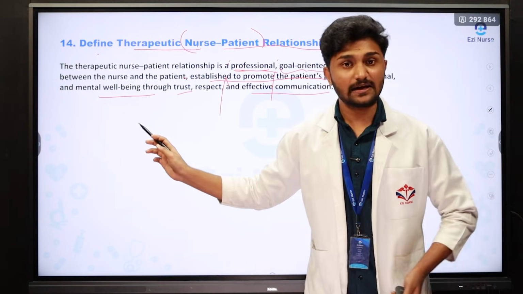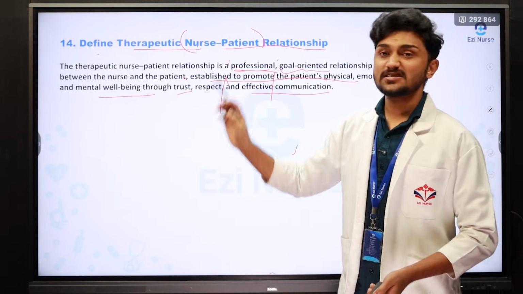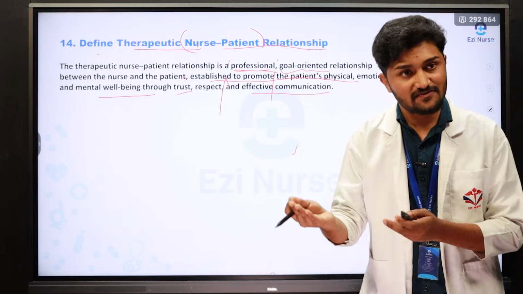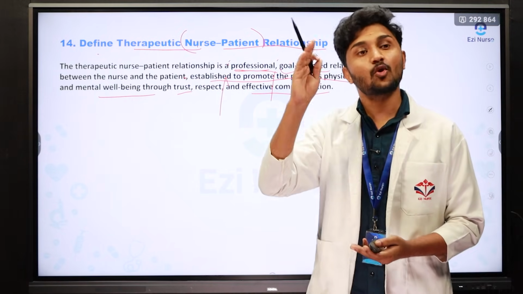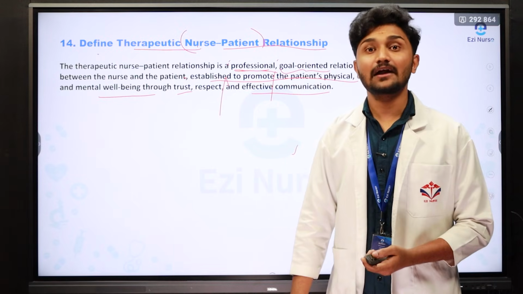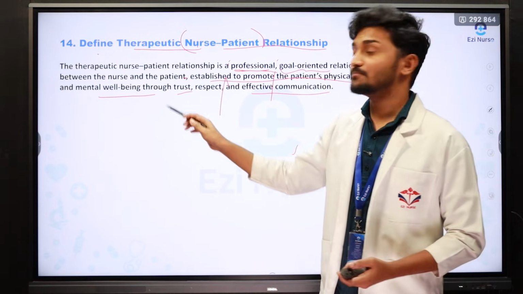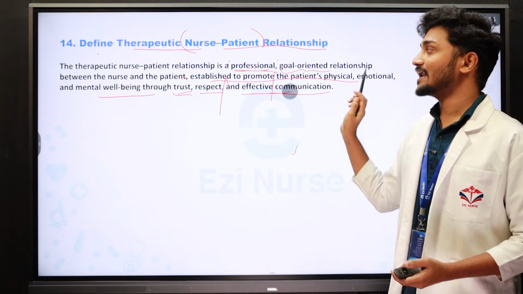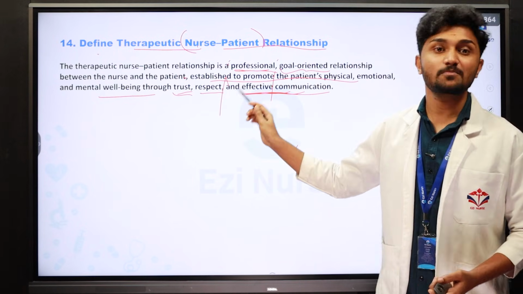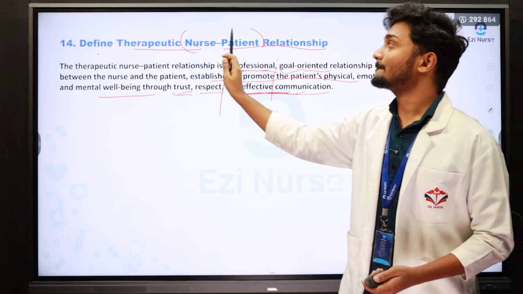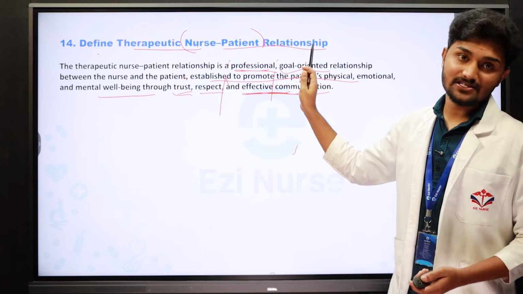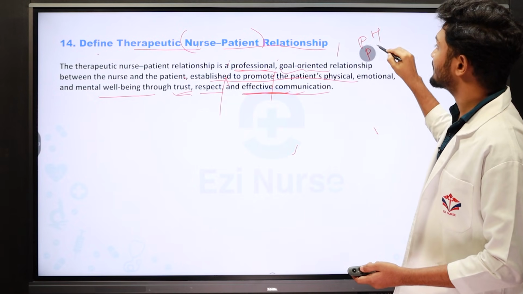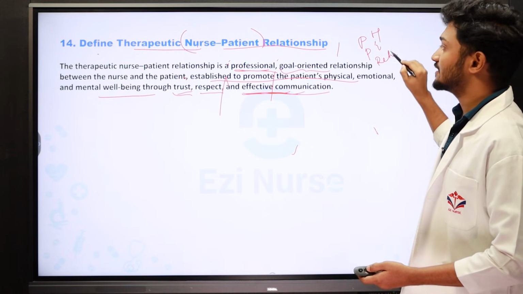Then what is meant by therapeutic communication between the nurse and patient? So it is a healthy communication. It's a professional communication which is established between the nurse and patient for promotion of health, for the prevention of illness and rehabilitation of the patient by using a lot of components, such as trust, respect, confidentiality and effective communication should be maintained in the therapeutic nurse and patient relationship. The main objective is promotion of health, prevention of illness and rehabilitation of the patient.